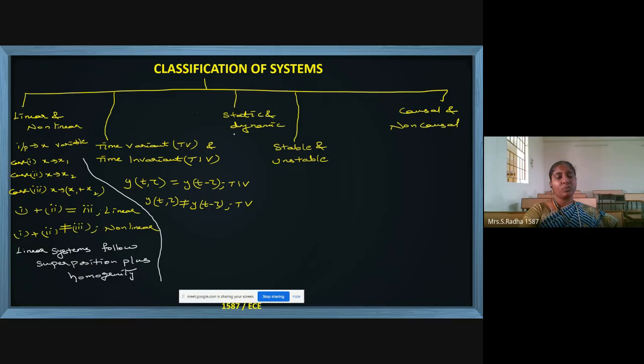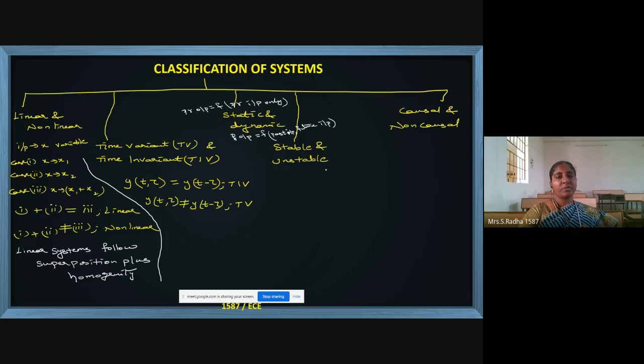Present output is a function of past output as well as past and future inputs. That is called dynamic systems. Static system means present output is a function of present input only.